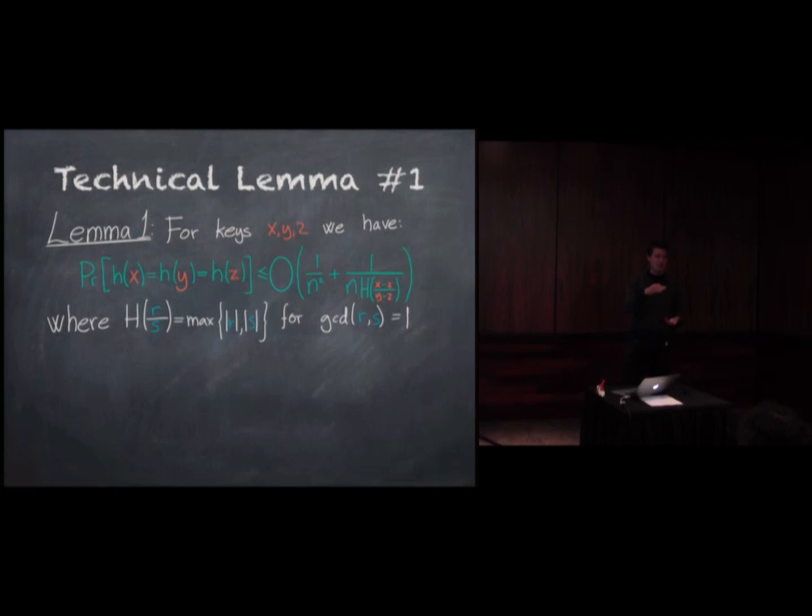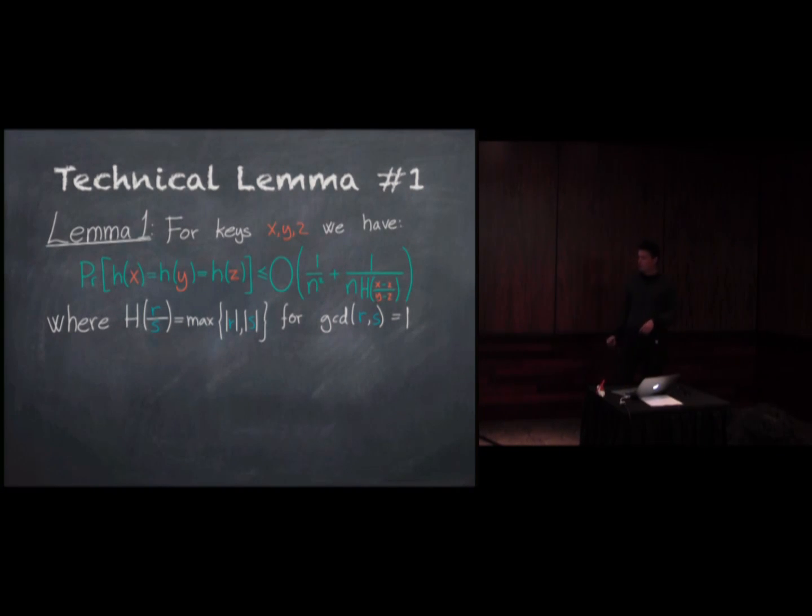Formally, the height of a fraction is the maximum of the denominator and the numerator when they are coprime. So if I have, say, 1 and 10 and 19, then it's the same situation as 1 and 2 and 3.